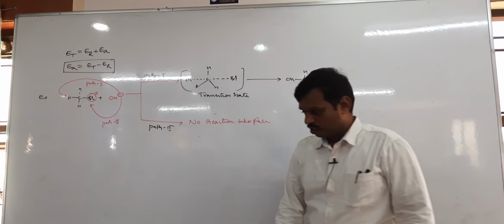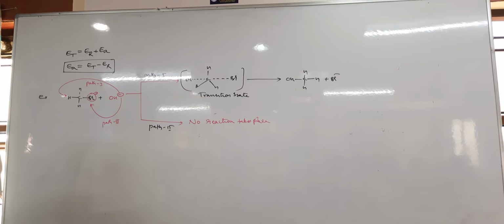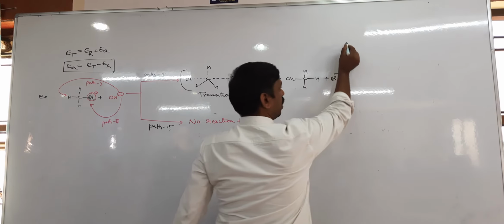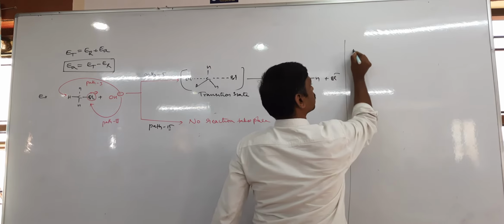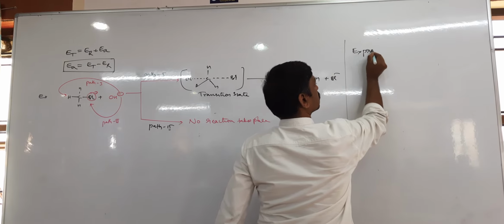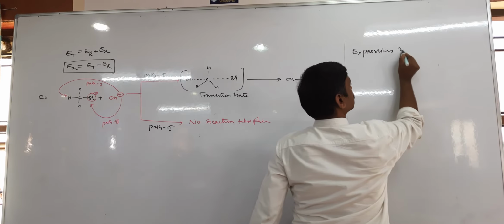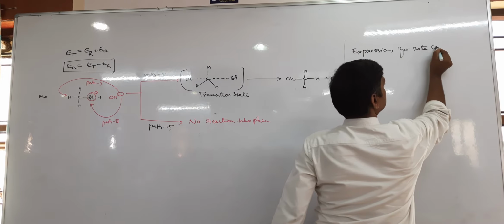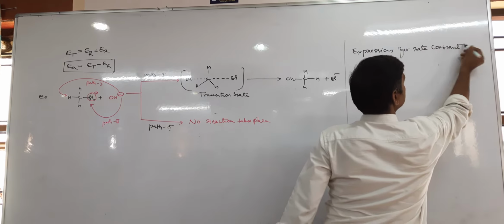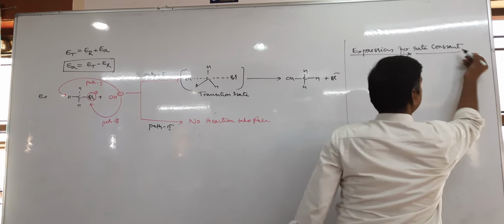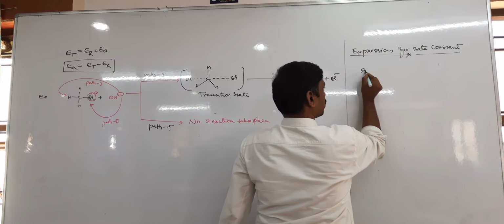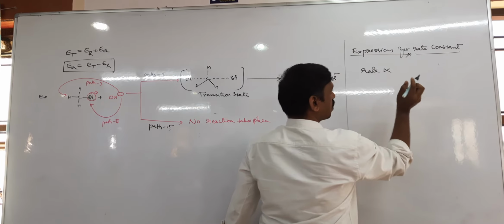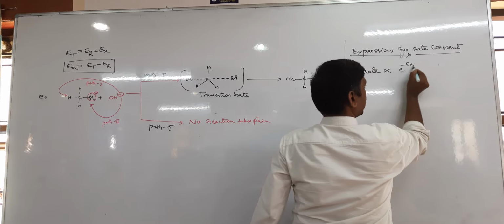Next is expression for rate constant. See, the rate of a chemical reaction is directly proportional to e to the power minus Ea by RT.